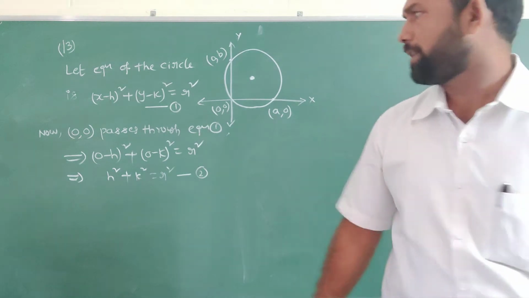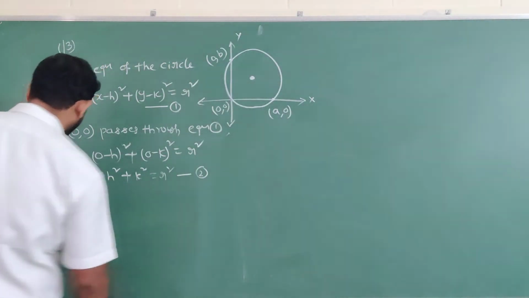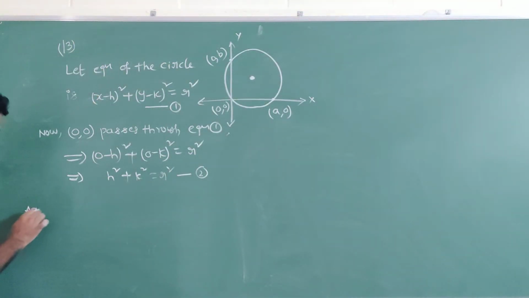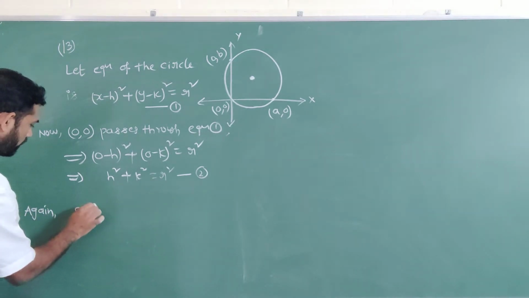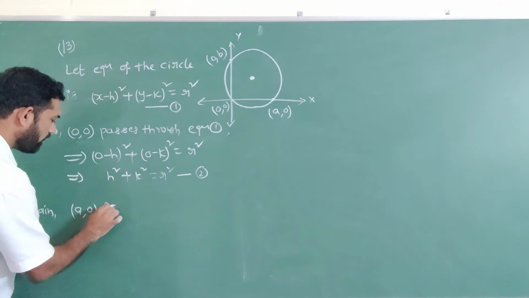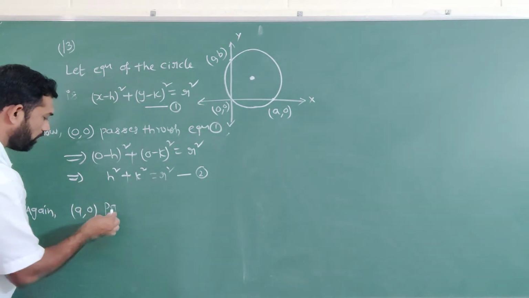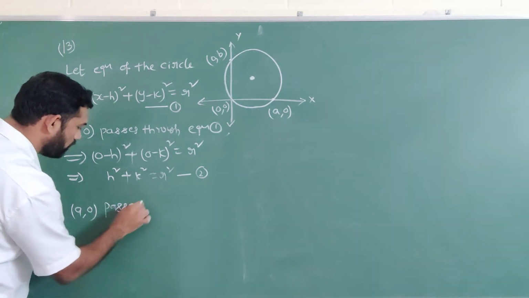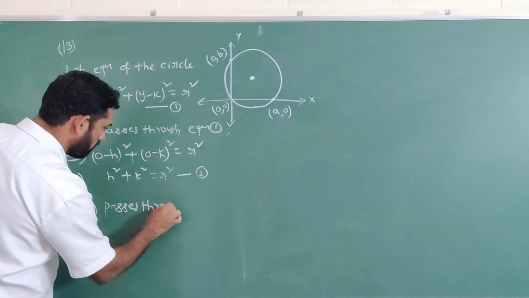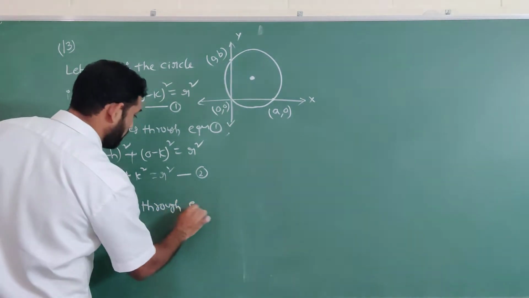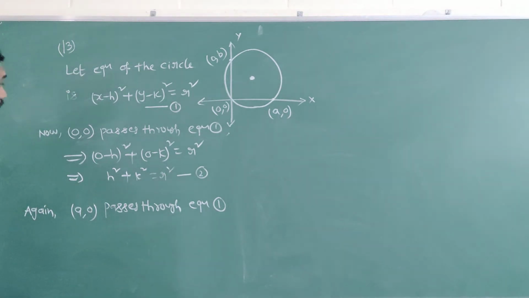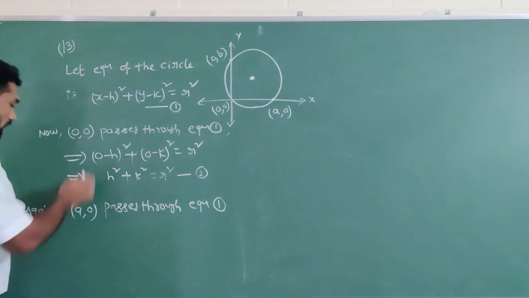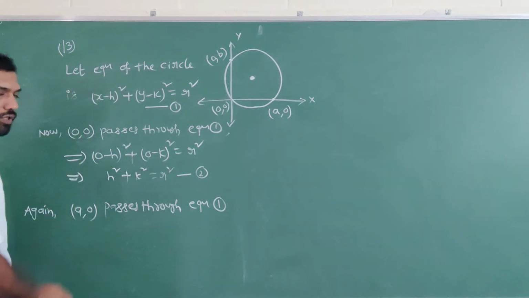After that, a comma 0 passes through equation number 1. So x is equal to a and y is equal to 0 substituted.